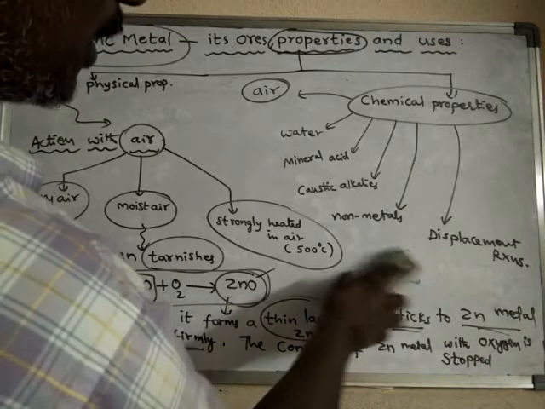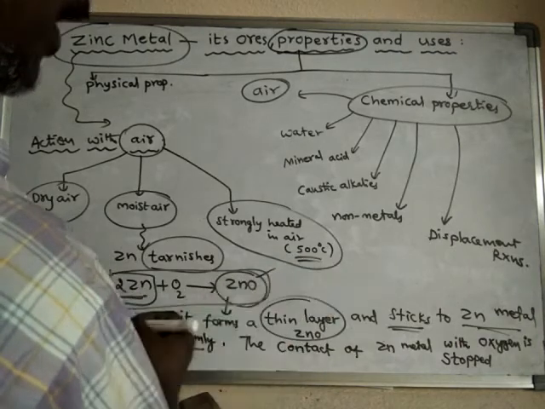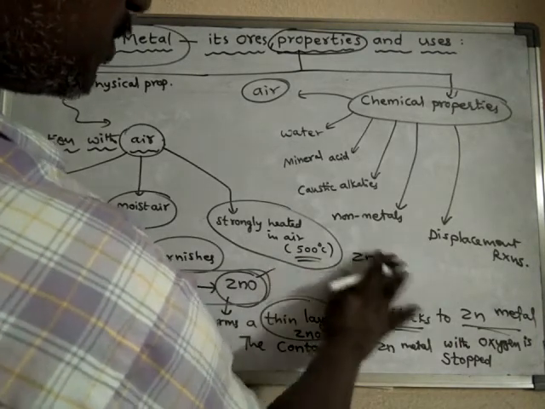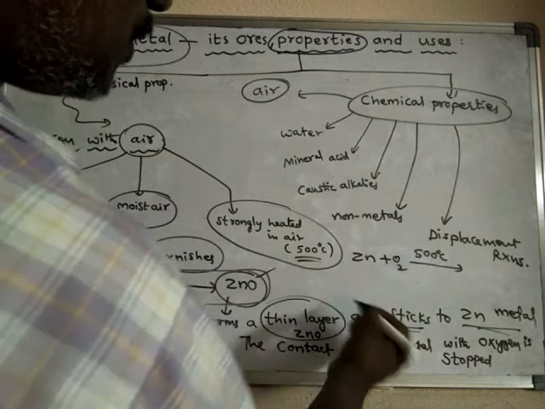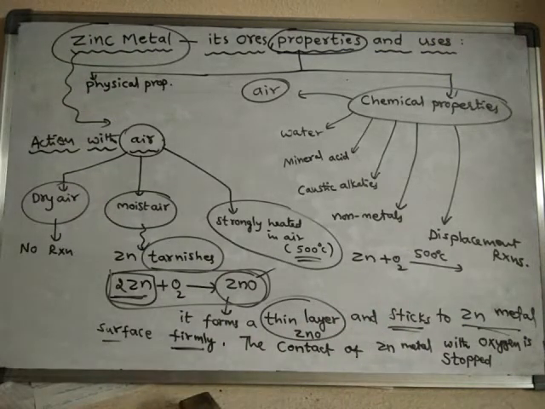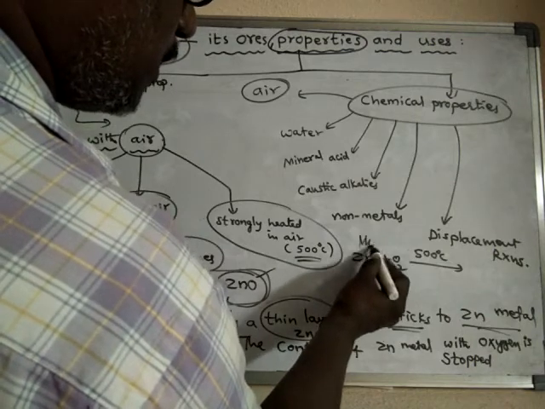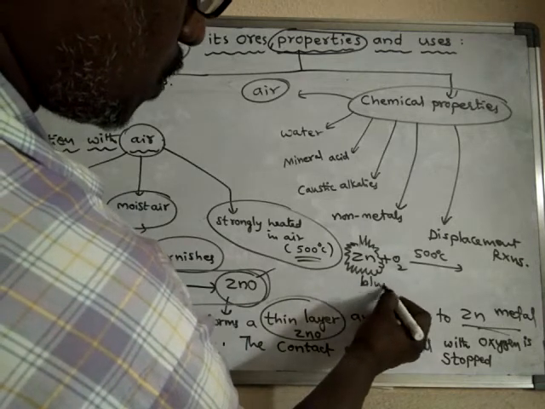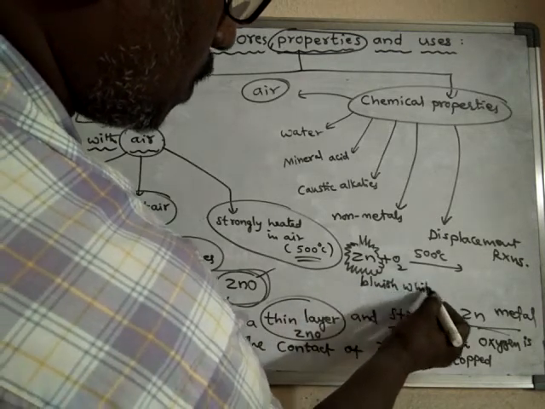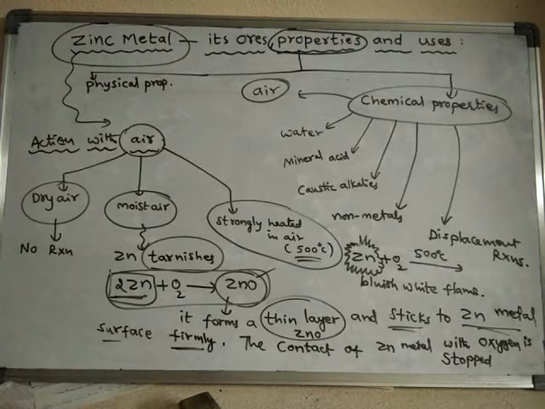When it is heated strongly at 500 degrees centigrade in air, zinc will catch fire and burn with a bluish white flame. The zinc will burn with a bluish white flame.